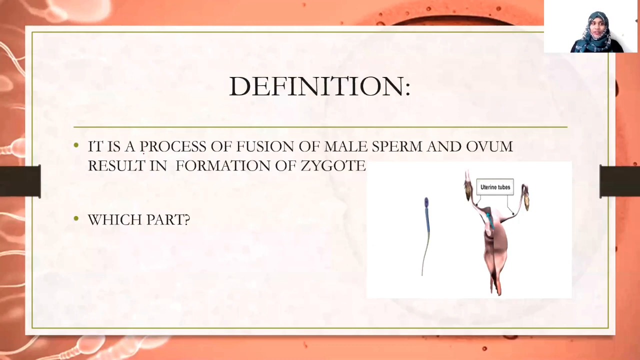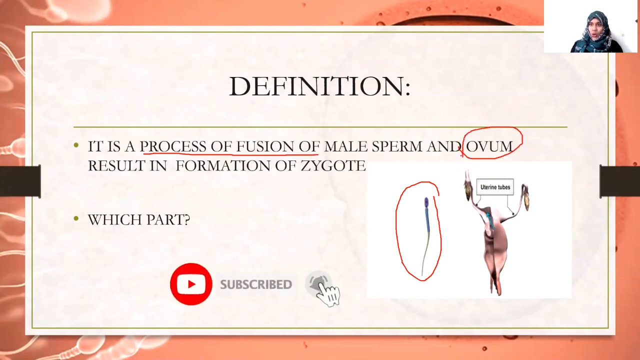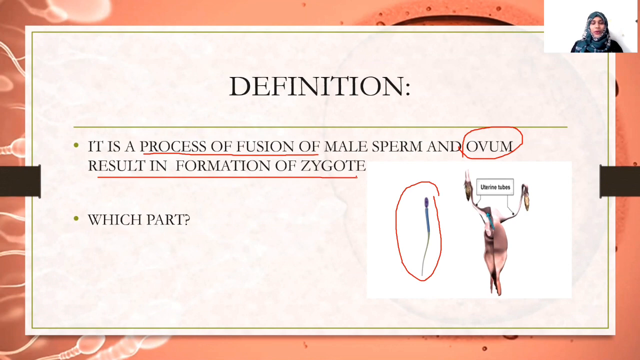So what do you mean by fertilization? Fertilization is a process of fusion of female ovum with male sperm. It is a fusion of male sperm with the female ovum that is released from the ovary after maturation, and it results in the formation of zygote. We learned already regarding ovulation and the female reproductive system in the previous class. So if you didn't watch the previous slides, watch that one first, then watch this class. So fertilization is the process of fusion of male sperm and ovum that results in the formation of zygote.